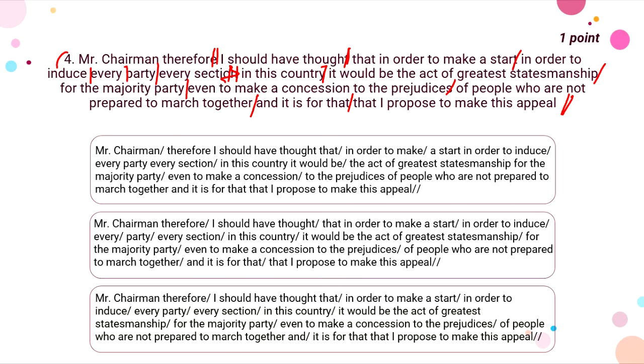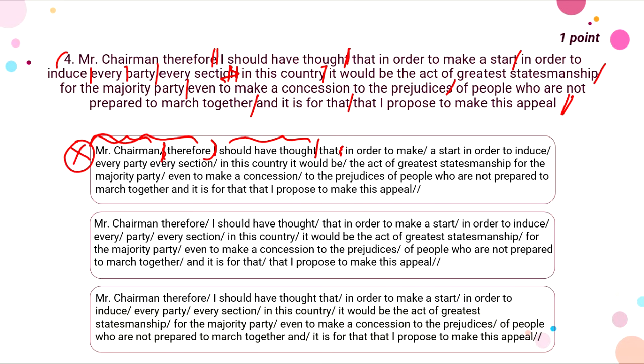So let us see which of our options may match this criteria, right? In the first option we have Mr. Chairman and then a pause here. So we don't make a pause here, instead we make a pause after saying therefore, right? So we say, Mr. Chairman, therefore I should have thought. Then again we make a pause here, but in this option they have made a pause here, right? So this at the beginning itself doesn't meet the criteria and so is wrong.